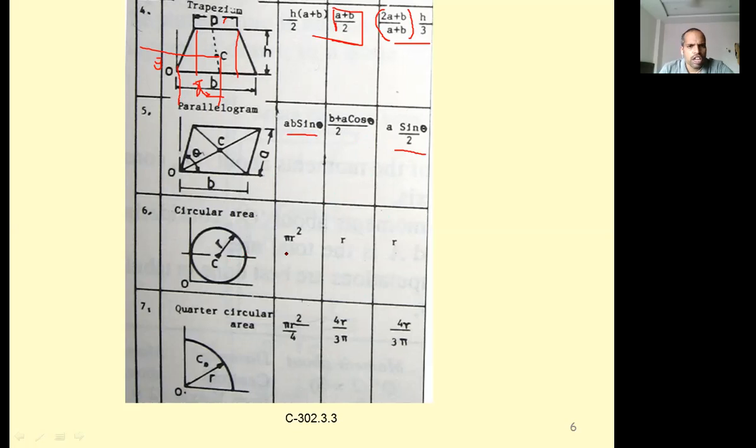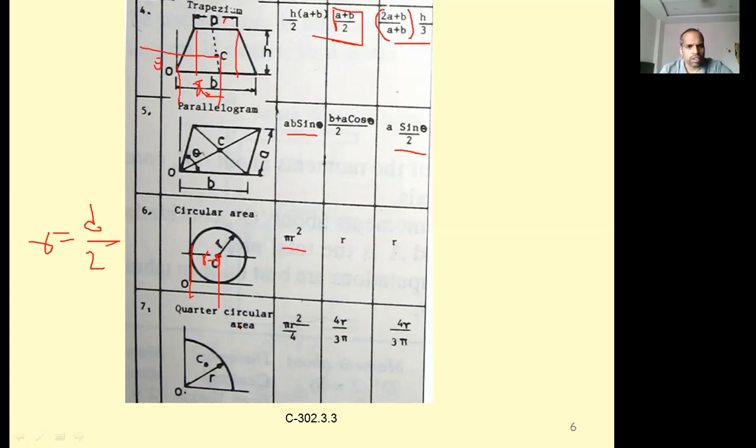Next, circular area: pi by 4 d square or pi r square. In terms of radius it is pi r square, in terms of diameter it is pi by 4 d square, and the centroid lies at the center of the circle. From here to here it is nothing but radius, and here to here is also radius. So radius is equal to diameter by 2.